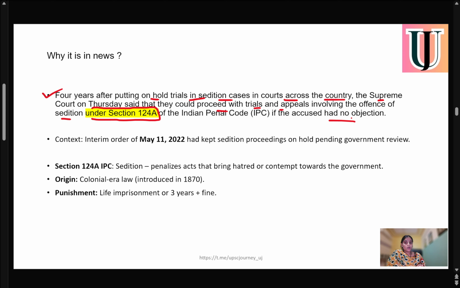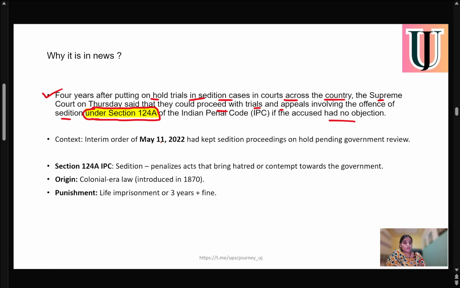So 4 years earlier the court put a hold on trials in sedition cases, but now the Supreme Court is saying that trials of appeals for the offense under section 124A of IPC can be initiated if there is no objection from the accused side.